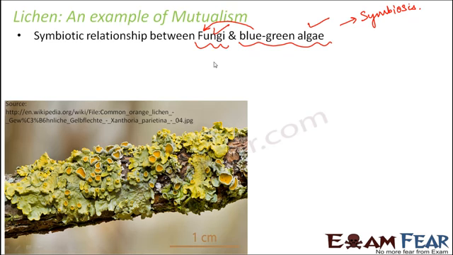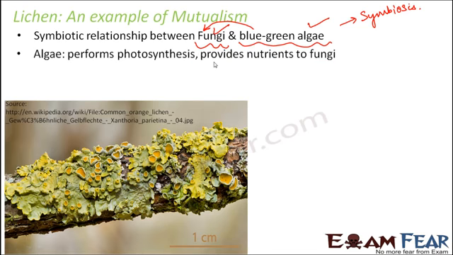So one is benefited with food, the other is benefited with protection. That's how both of them are benefited. Algae perform photosynthesis and provide nutrients to the fungi, and on the other hand, fungi provide protection to the algae. So this is again an example of mutualism.